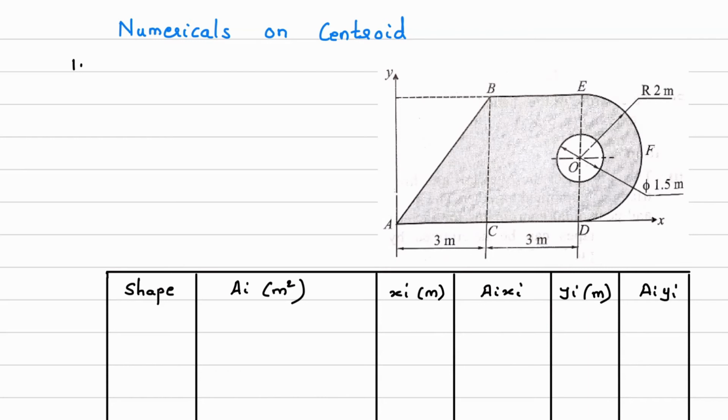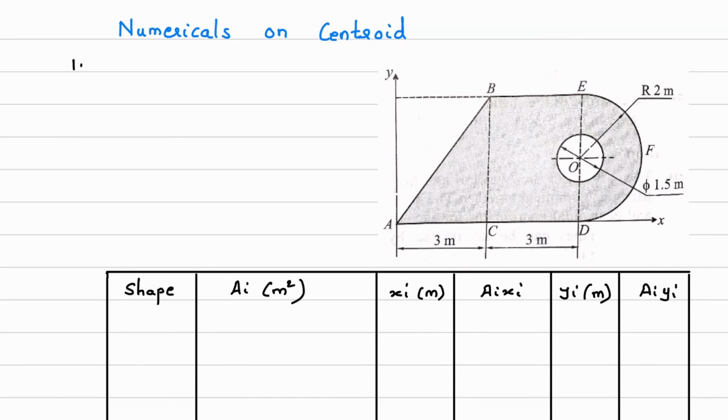Now the second step is to identify how many geometries are there in total. The first geometry is this one, a triangle. The second geometry is a rectangle. The third geometry is a semicircle. And the fourth geometry, which we have to subtract, is a circle. You have to find the centroid of this shaded part. This circle is not part of the area for which we have to calculate the centroid, so basically we need to subtract that value.